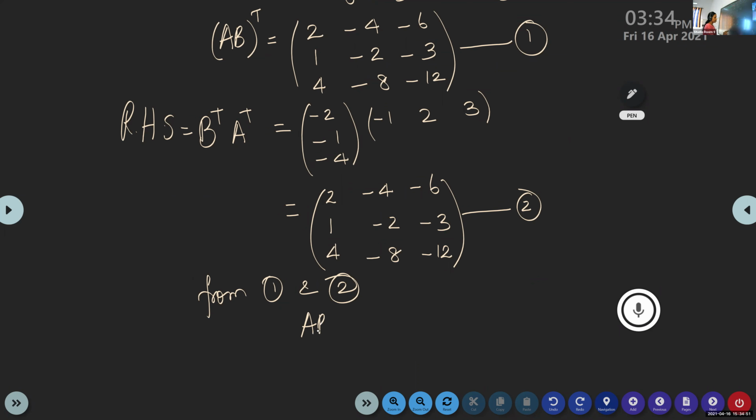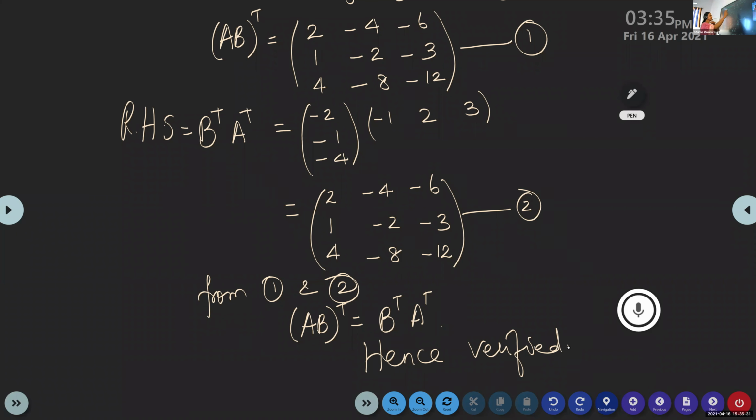So we get (AB) transpose is equal to B transpose into A transpose. Hence, verified. Okay. Is it clear?